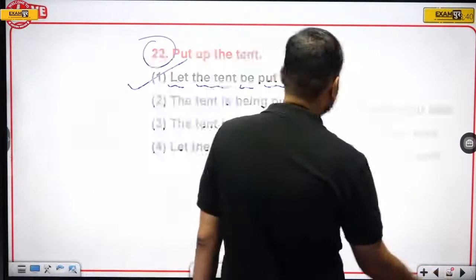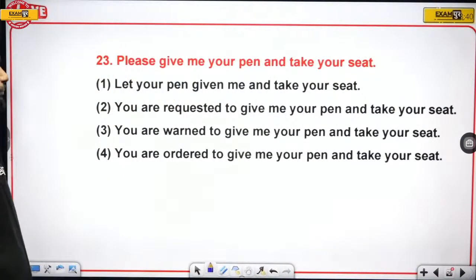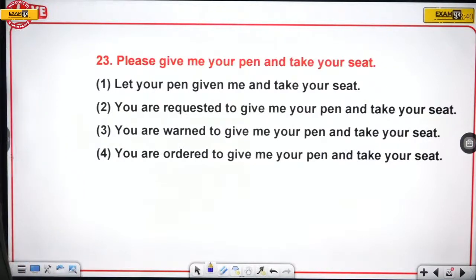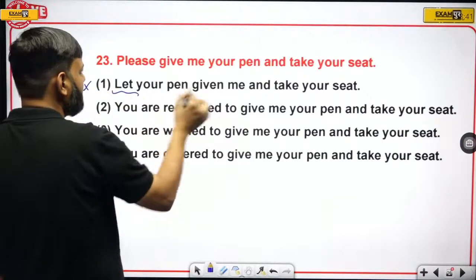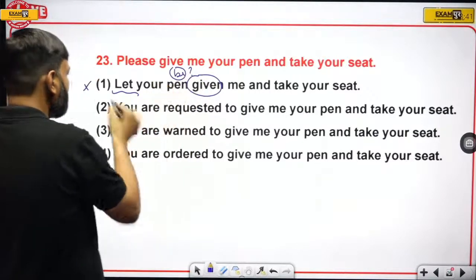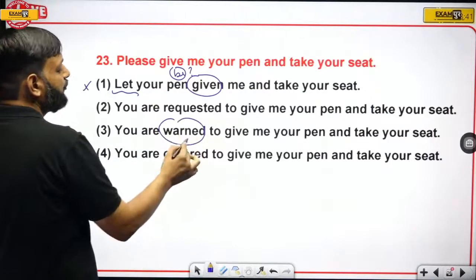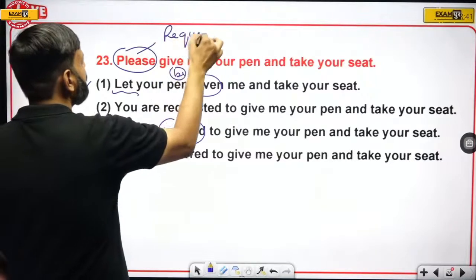Now the next one. Please give me your pen and take your seat. Now this question is very, very important. So here, this cannot be the answer, because after "let" we need "be" plus third form. So "be" is missing here, cannot be the answer. "Warned" cannot be used because here we have "please," and please means to request, right?